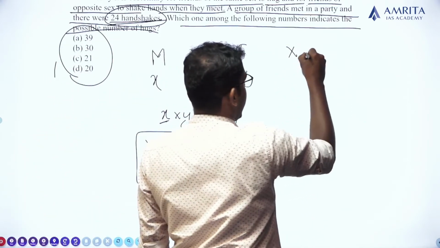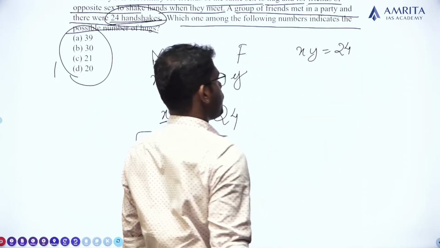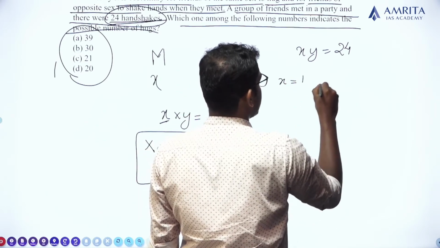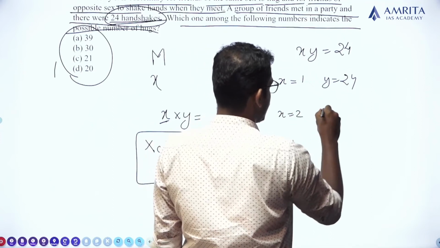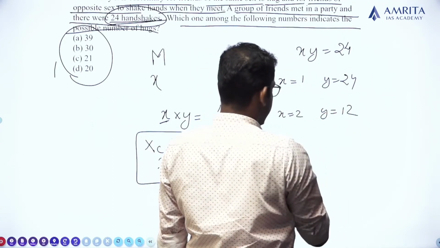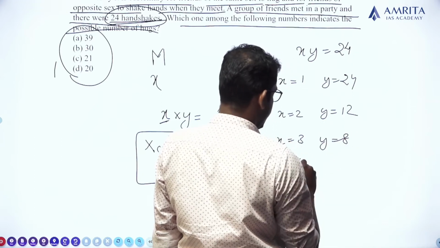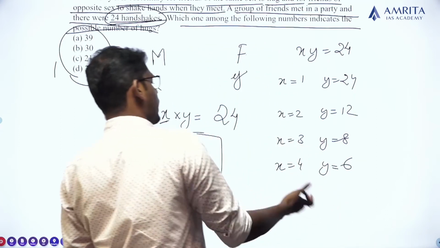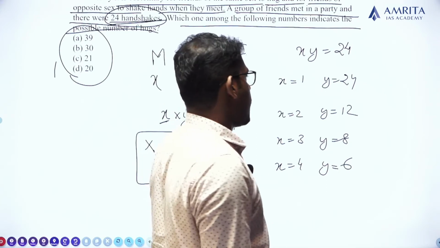It is given that XY is equal to 24. So X can have the value 1, then Y can have the value 24. X is equal to 2, Y is equal to 12. X is equal to 3, Y is equal to 8, X is equal to 4, Y is equal to 6, and it goes on. X is equal to 6, Y is equal to 3. The value will be changed.